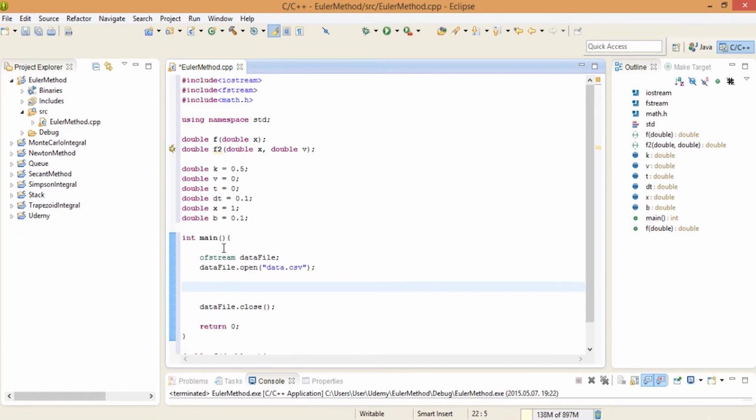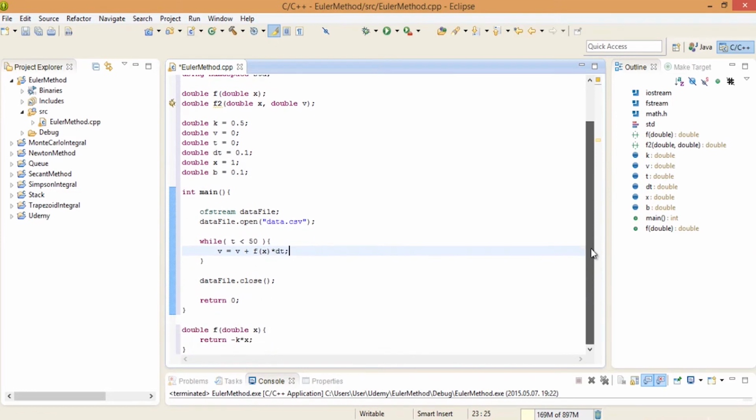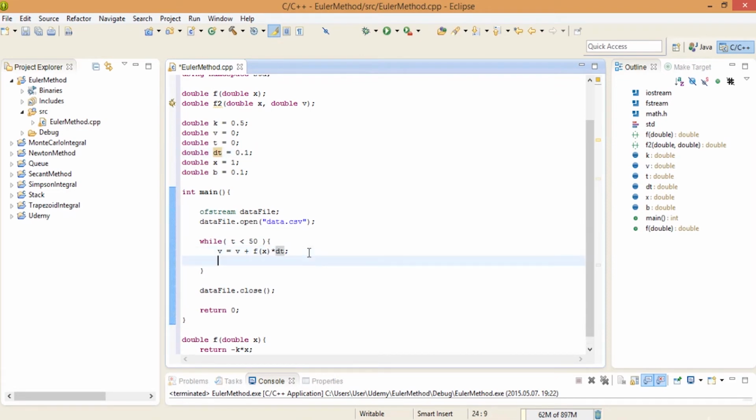So the while cycle is quite obvious. While the t is less than 50, for example, we just have to increment the velocity with f of x times dt. We are going to simulate it with the help of the Euler method, and the f function is like this, so we have to multiply it with dt, a little time scale, and we just have to add x equal to x plus v times dt.